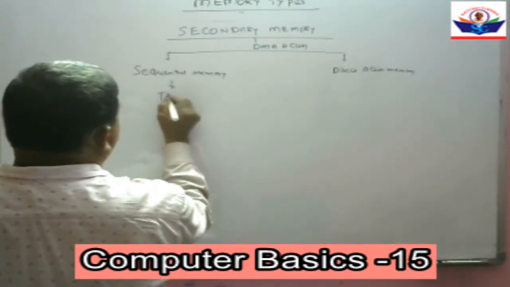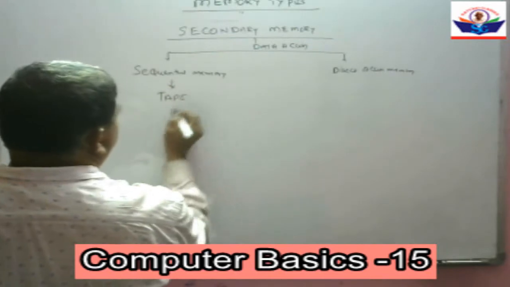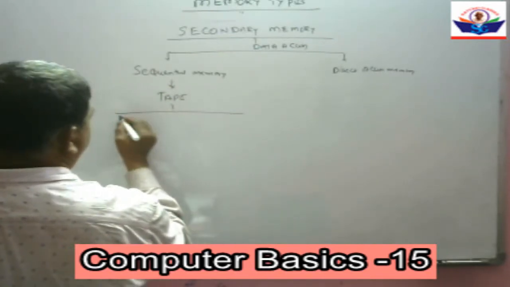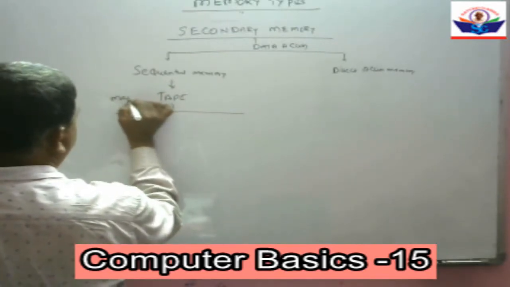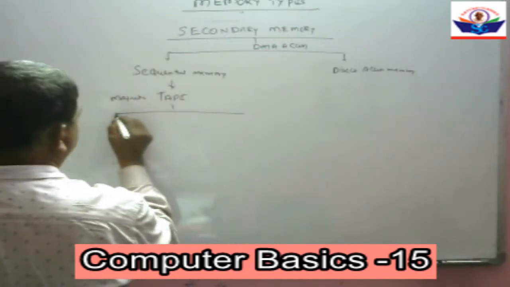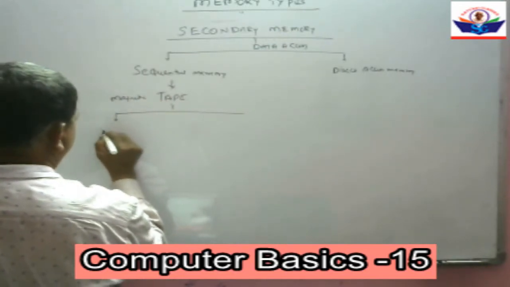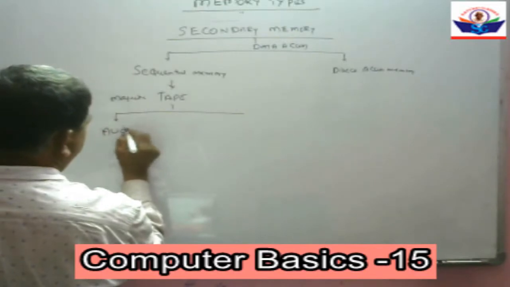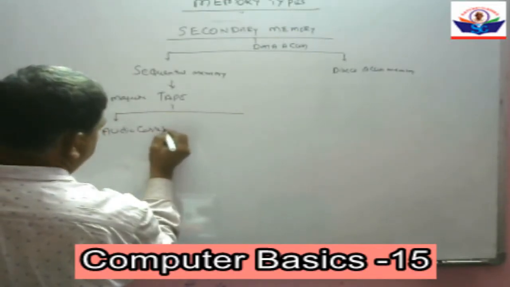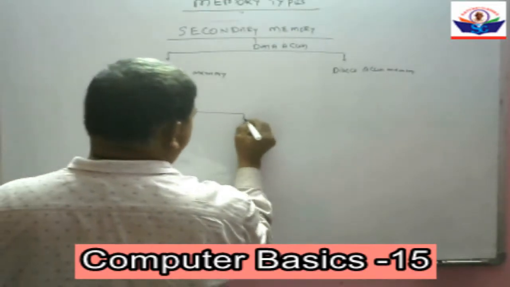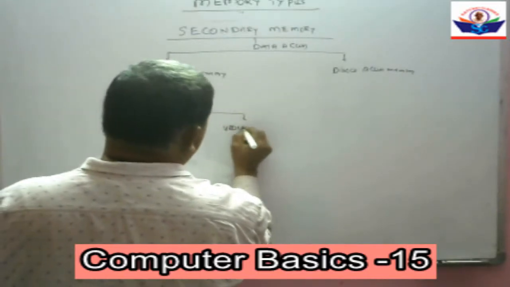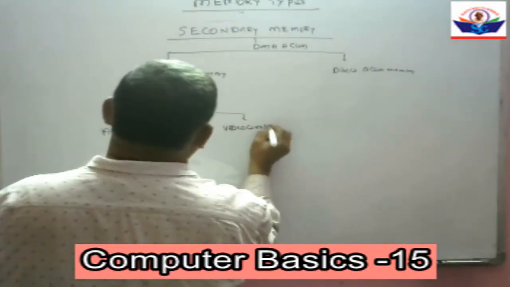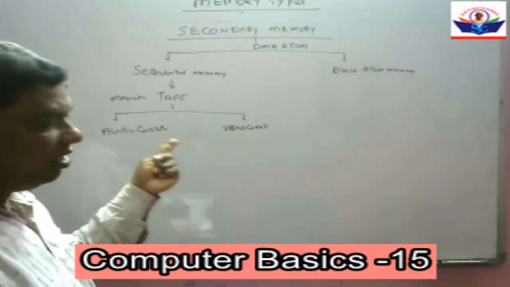Under sequential memory, we have tape, magnetic tape. That means magnetic tape. We have audio cassettes and video cassettes. Now we are not using these.